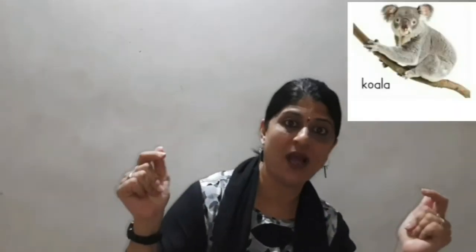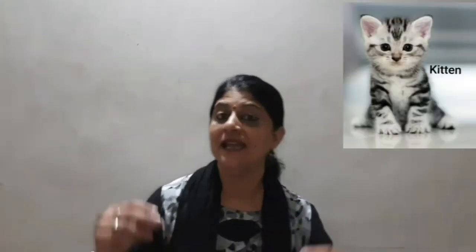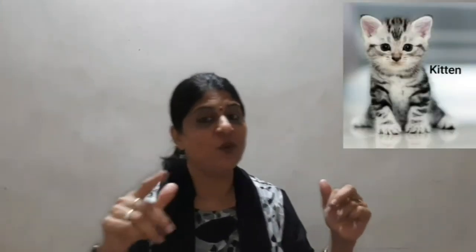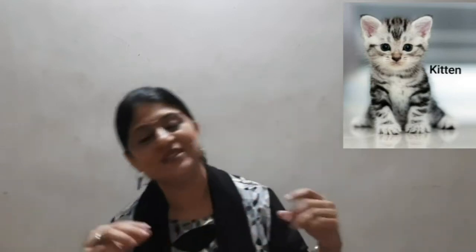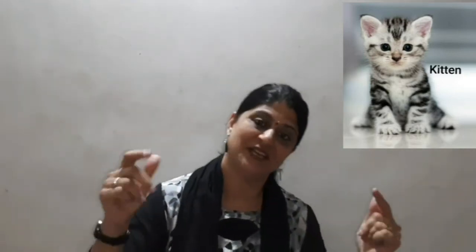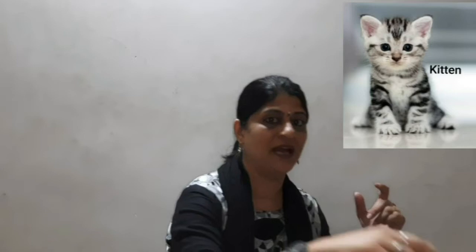K is for koala who lives on the trees. K is for kitten who is chasing a mouse. K is for kennel, that is puppy's house.